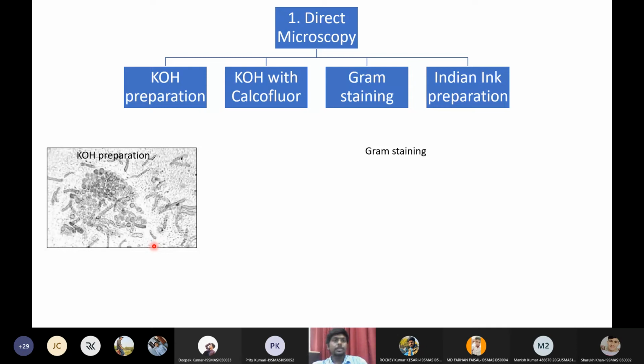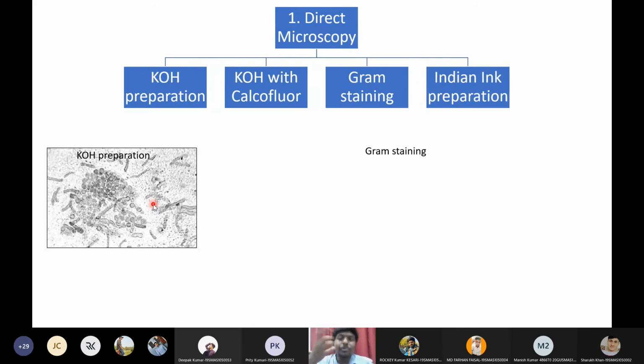Then there is a problem with KOH. The obvious problem is the transparency itself. You can see here, the fungi are very transparent in KOH. Because of this transparency, sometimes we may not even detect fungi, even though there is fungus in the sample, because that fungus will be too transparent. We may not visualize it. We may give a false negative report to the patient. That might occur in KOH.